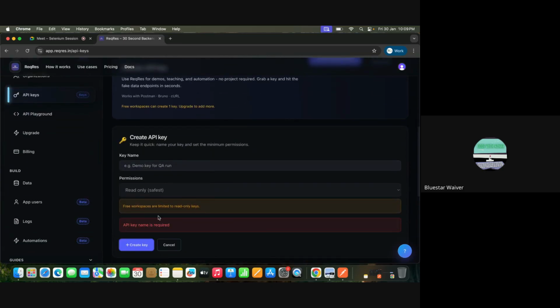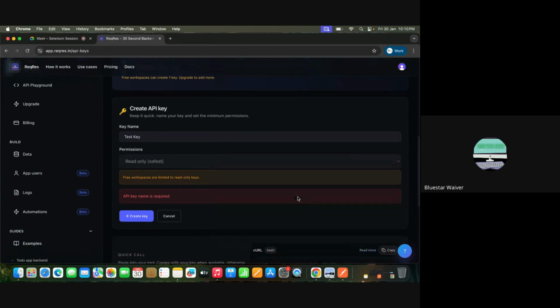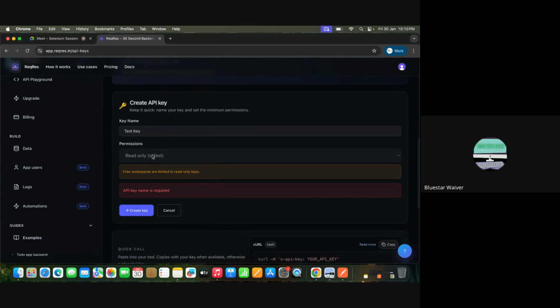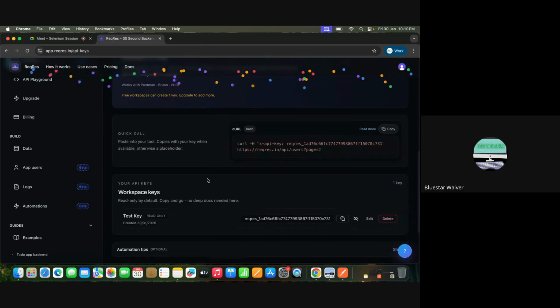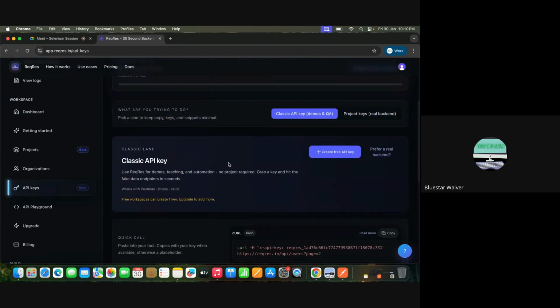Create key. API key is required. So key name, I'll just try test key, something like that. Read all is safest, we can give that. Okay, let's create the key. It will create some key. So this is our key. Okay. Let me copy this key. Now we can use this key for our testing.